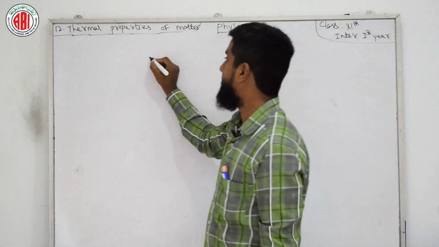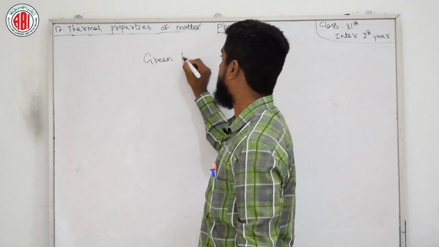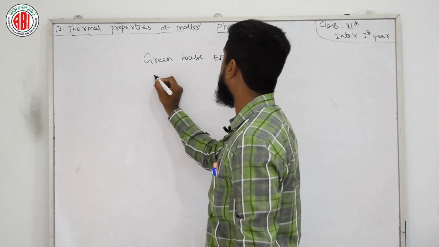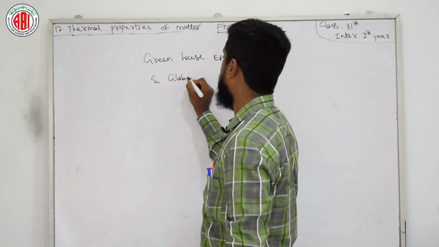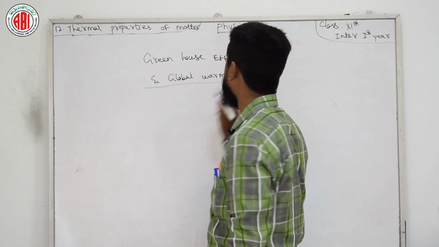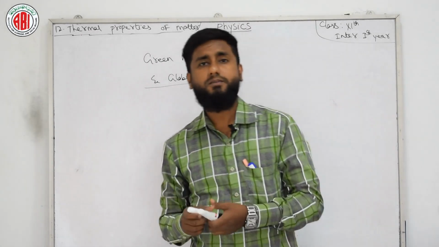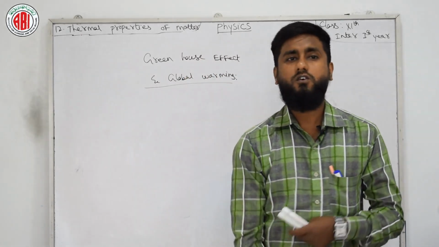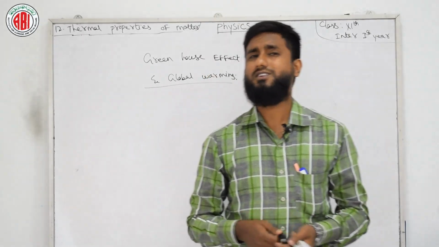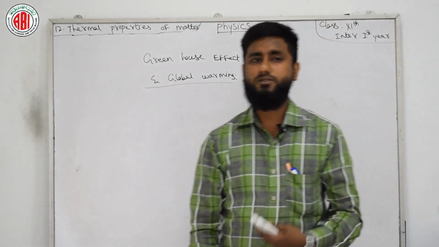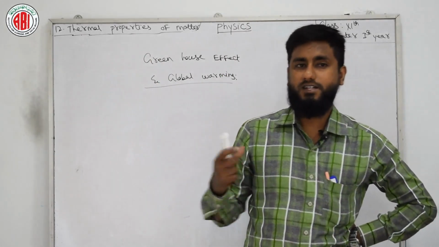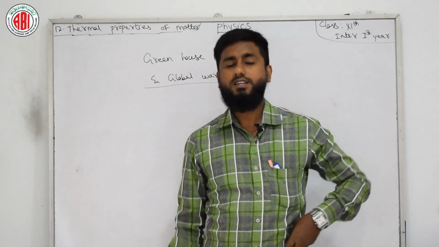Now we have a few more topics with us: greenhouse effect and global warming. These two topics might help you in chemistry also. What is the greenhouse effect, and explain global warming. You might have learned these topics in your 10th class social also. This is one of the important topics related to this chapter. First I will read the matter related to this, after that I will explain.